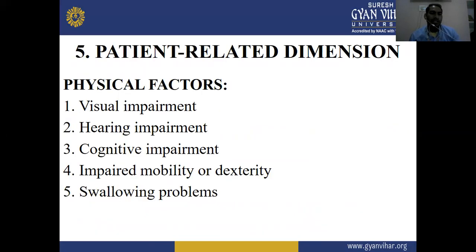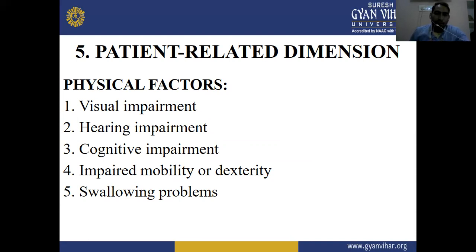Last dimension is patient related dimensions, in which first is physical factors like visual impairments, hearing impairments, cognitive impairments, impaired mobility and dexterity, swallowing problems.